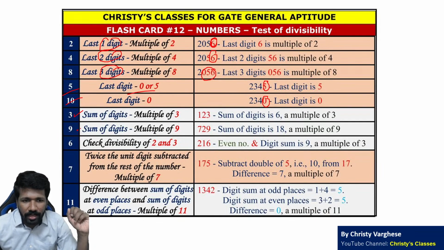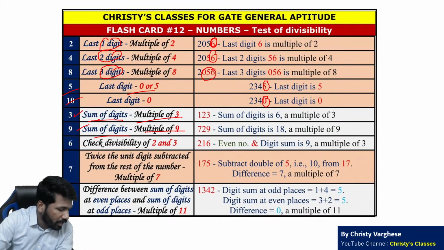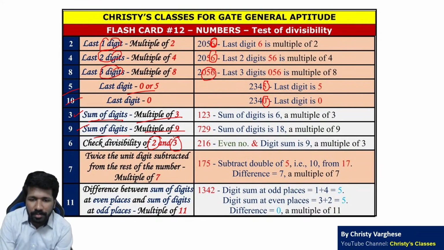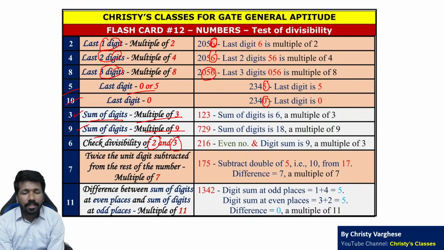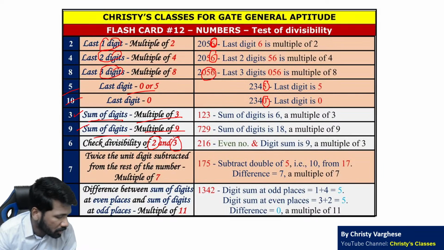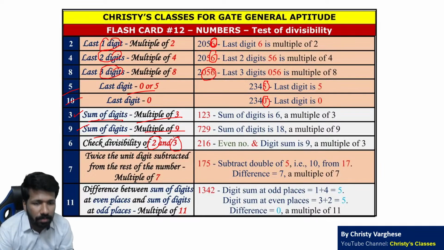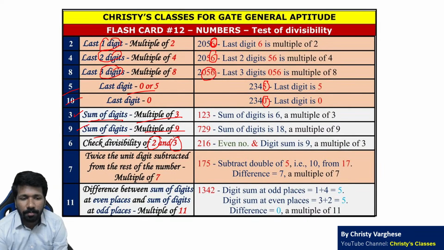Then 3 and 9 की divisibility sum of digits पर based है. If the sum of digits is a multiple of 3, the number is also a multiple of 3. If the sum of digits is a multiple of 9, the number is also a multiple of 9. 6 की divisibility के लिए 2 and 3 दोनों की divisibility check करना है. 2 की divisibility means even number होना काफी है. 3 की divisibility means sum of digits 3 का multiple होना चाहिए. So even number का sum of digits 3 का multiple है तो वो number 6 का multiple होगा.